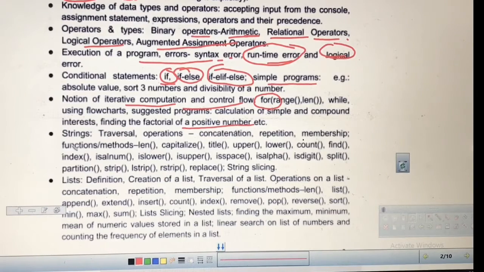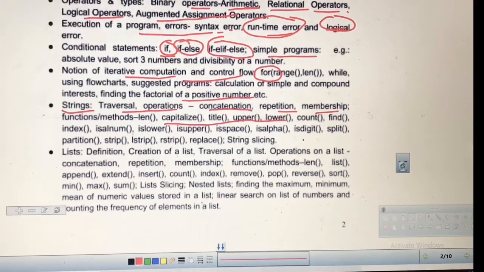After that there are some important sequences, or you can say special advanced data types, in Python. One is string. So string: traversal operations, concatenation of two strings, repetition, membership, and also the indexing of these. And there are library functions like capitalize, title, upper, lower, count. These are library functions you can directly use. How we will use them, we will study in detail. So string is a very important part of this computer science syllabus.